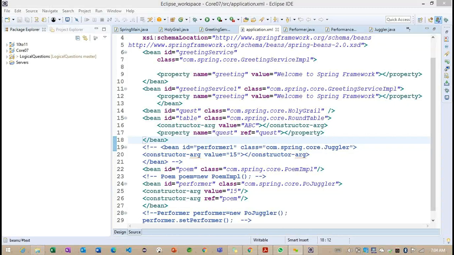Good morning, everyone. In the last class, we discussed our bean life cycle, and we identified the injections like constructor injection and setter injection. Based on the previous example, we discussed the differences between constructor injection and setter injection.